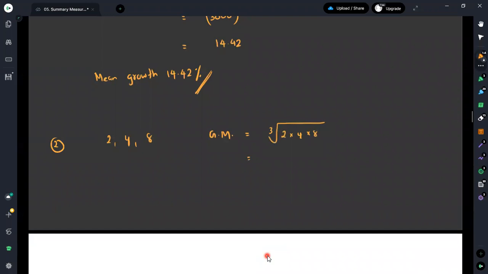That gives 64. Then the 1/3 power, or the third root, is considered. This value is equal to 4. Therefore, this is how we obtain the geometric mean for a given series.